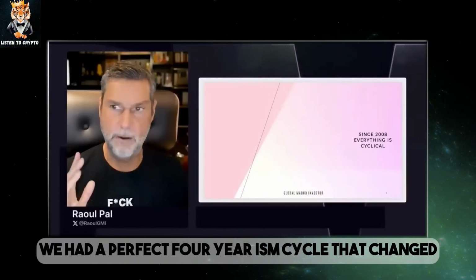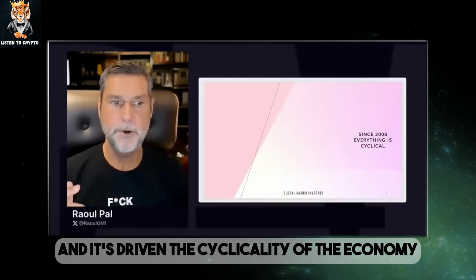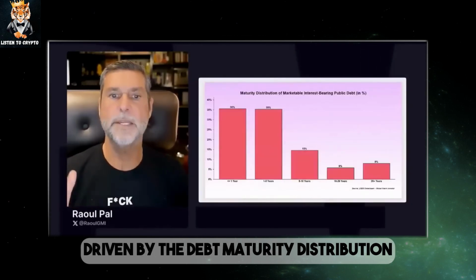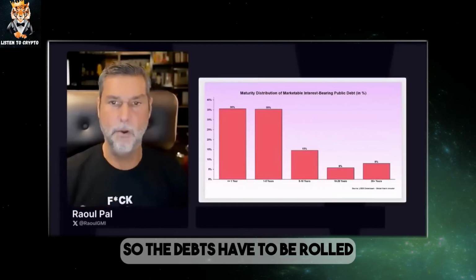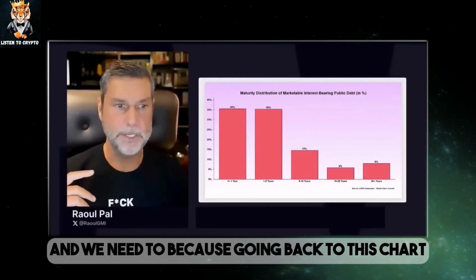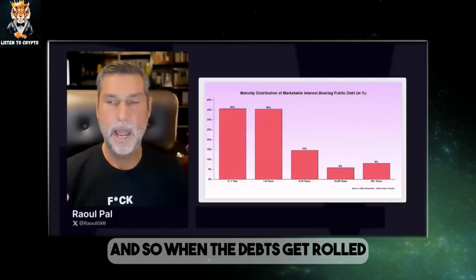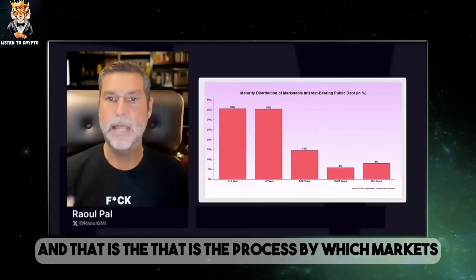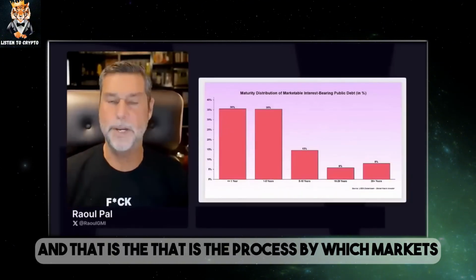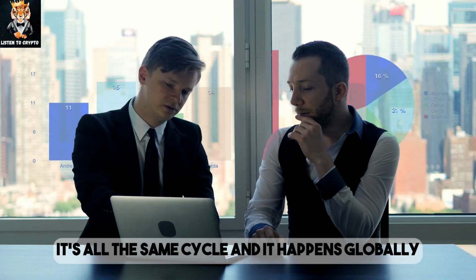We had a perfect 4-year ISM cycle that changed, and the cyclicality of the economy is driven by the debt maturity distribution. So the debts have to be rolled, because going back to this chart, if you remember, we pay it by debasing currency. And so when the debts get rolled, currency debasement increases. And that is the process by which markets and economies have operated since. It's all the same cycle, and it happens globally.